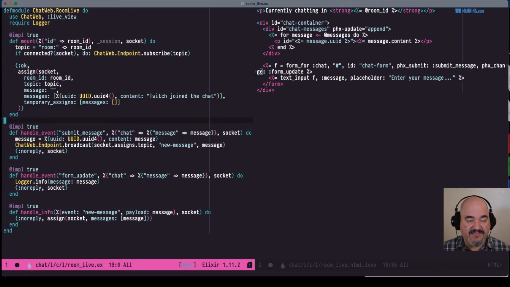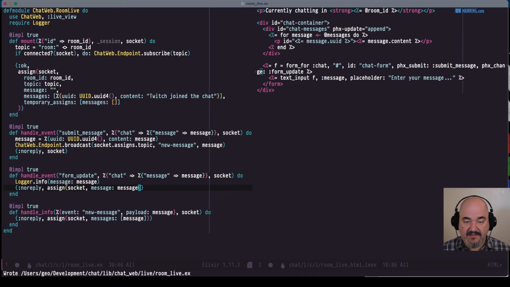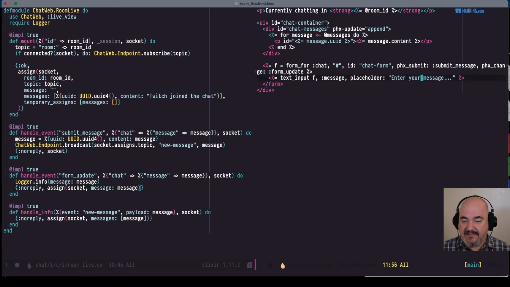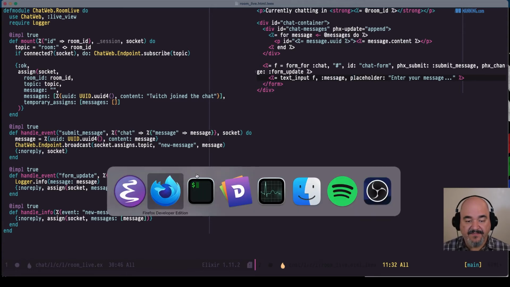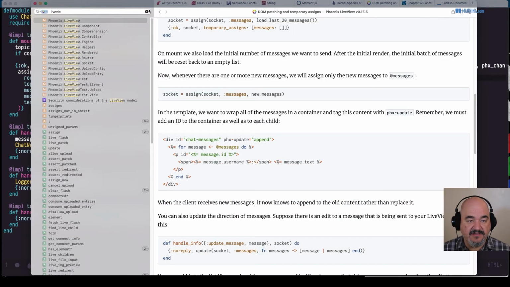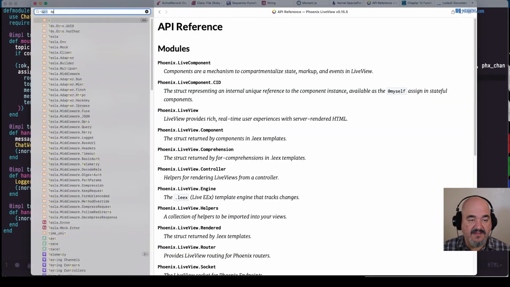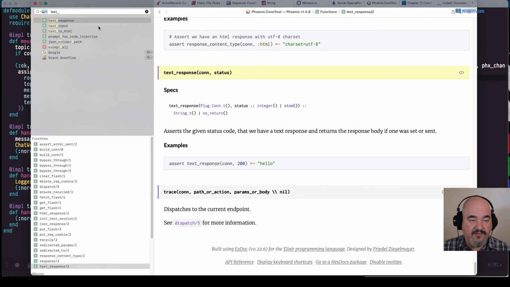And so then we can say form update message. We're going to assign to the socket. Message is going to be the current value of what's in the message text field. And then over the text input, we need to tell it what the value of it is. So again, let me look in the documentation for text input, see which one that is. Text input here.